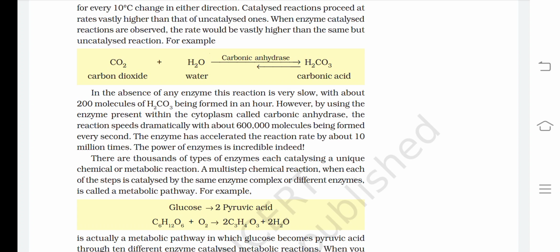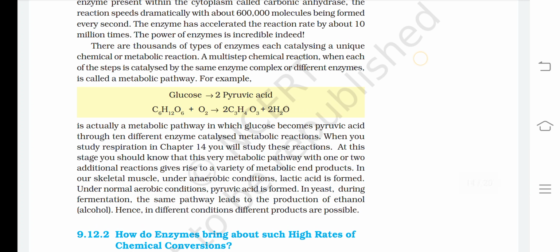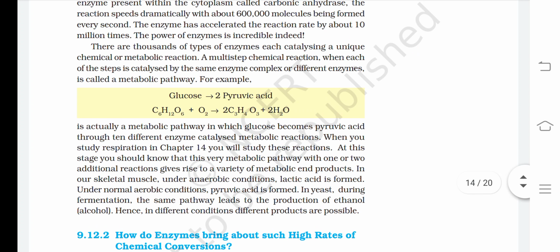For example, glucose forms 2 molecules of pyruvic acid is actually a metabolic pathway in which glucose becomes pyruvic acid through 10 different enzyme catalyzed metabolic reactions. When you study respiration in chapter 14, you will study these reactions. At this stage, you should know that this very metabolic pathway, with one or two additional reactions, gives rise to a variety of metabolic end products.